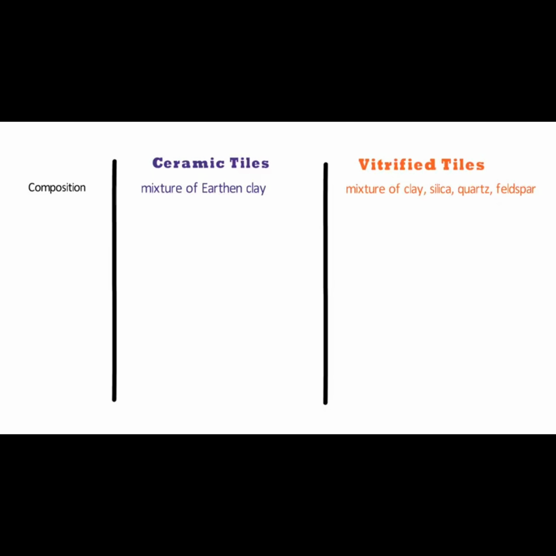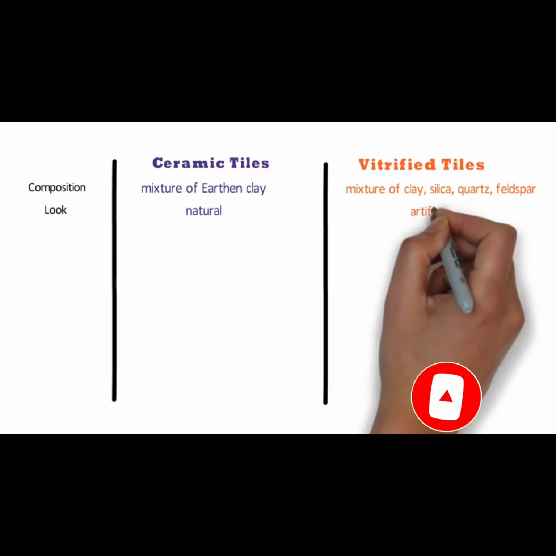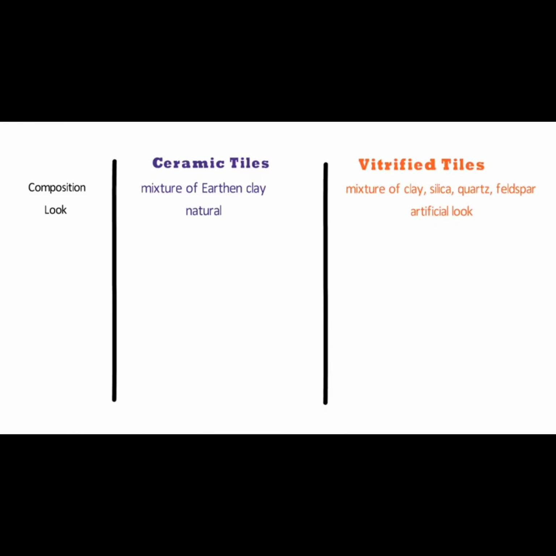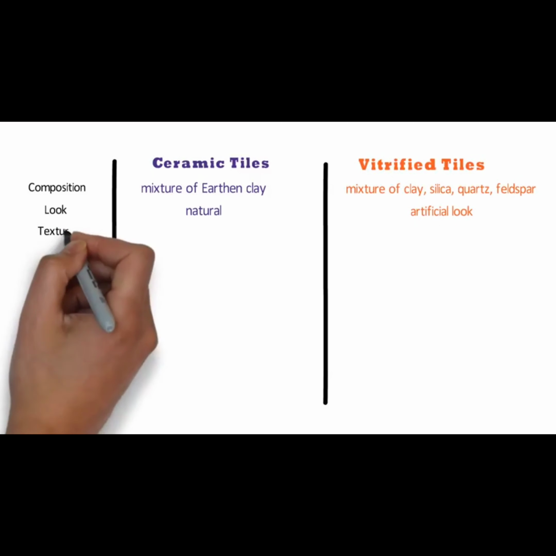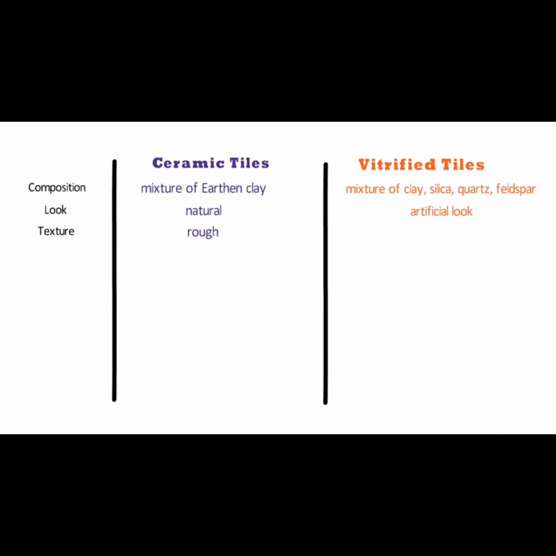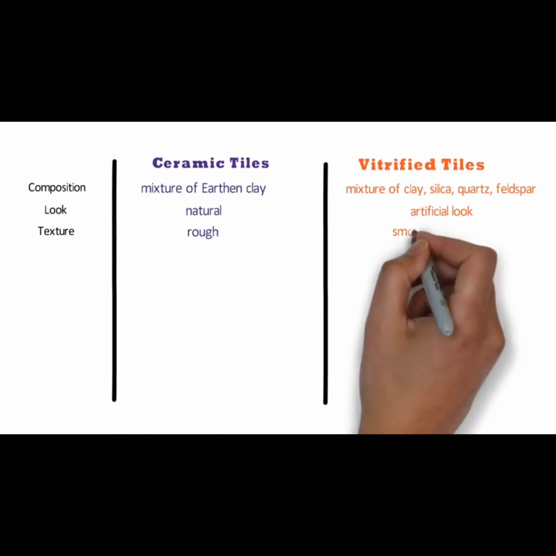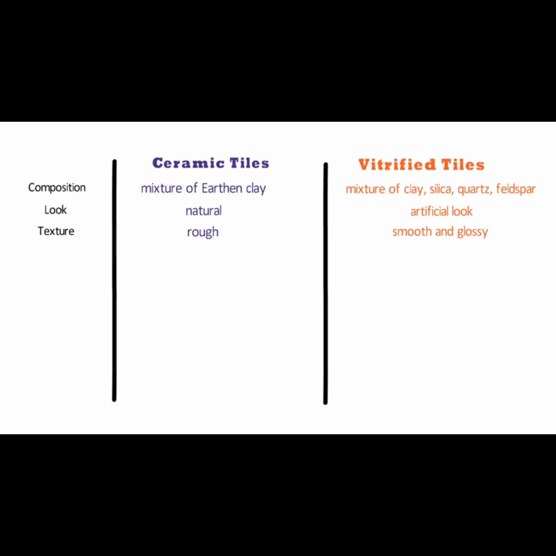Number 2 is look. Ceramic tiles have a natural and earthly look in comparison to the artificial look of vitrified tiles, whereas the vitrified tiles have an artificial look compared to the natural look of ceramic tiles. Number 3 is texture. Ceramic tiles are comparatively rough and an external glaze is applied for the glossy look. Vitrified tiles are smooth and glossy, so it will give you an aesthetic look and it is easy to clean.